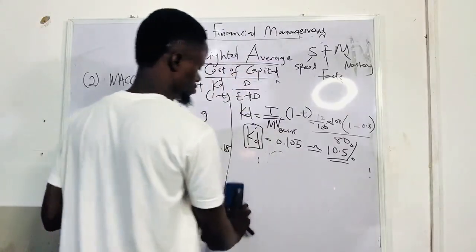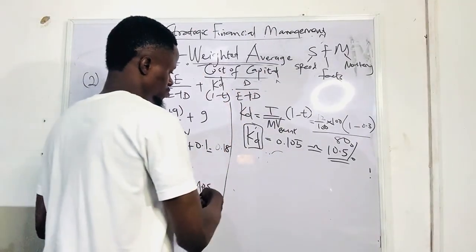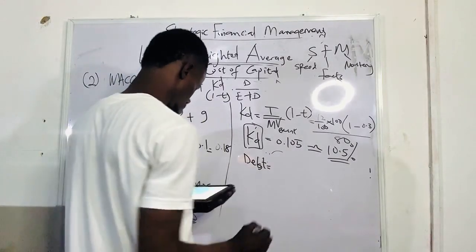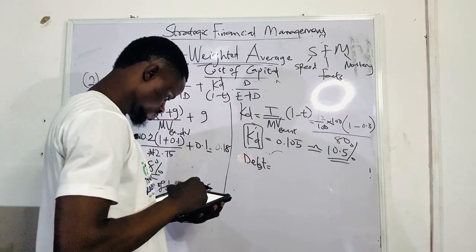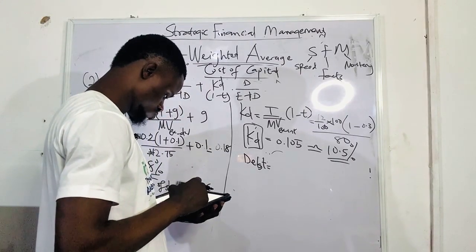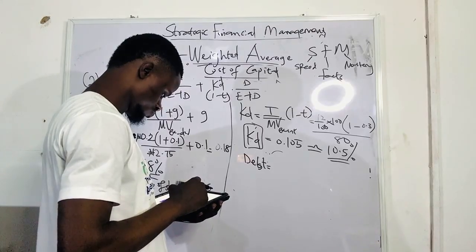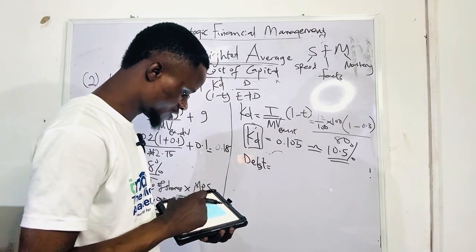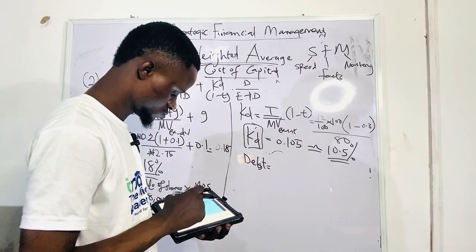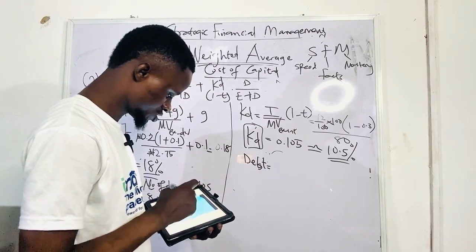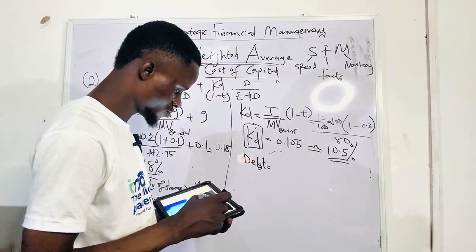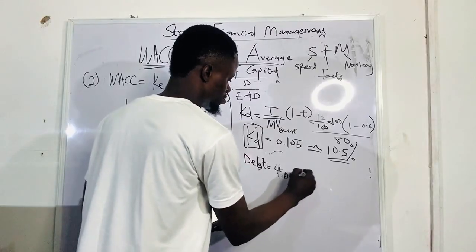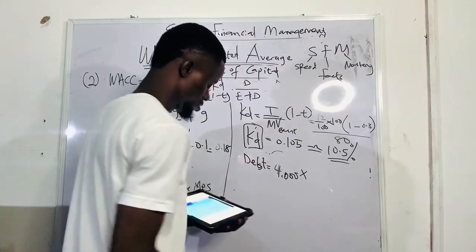So for debt now, what is the book value that we have? The book value that we have for debt is 12% redeemable bonds. We have 4 million naira, right?